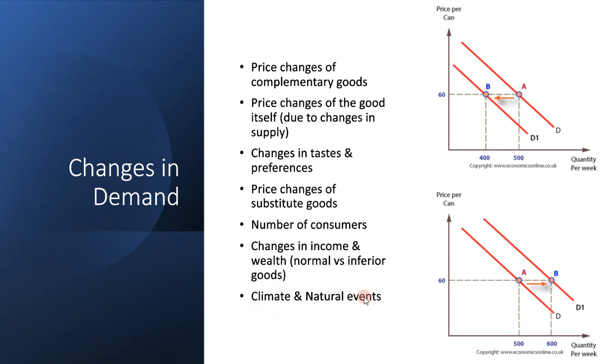So, climate and natural events. Climate and natural events can also affect demand. Let's say demand for ice cream will go down, of course, in winter, because you only want to enjoy ice cream in hot weather to cool yourself down. So demand for ice cream will go down in places with winter, for example.